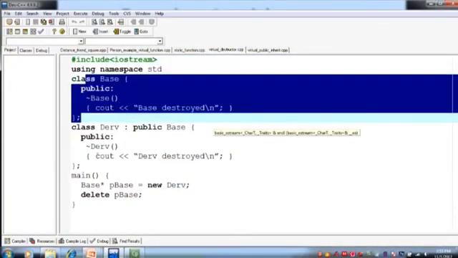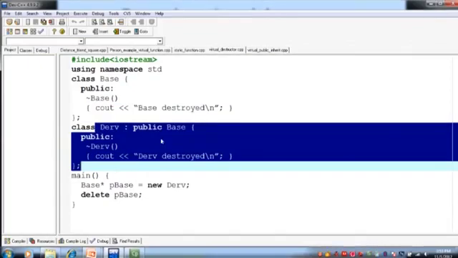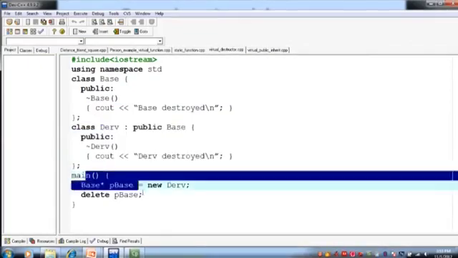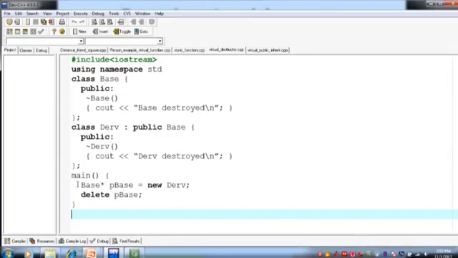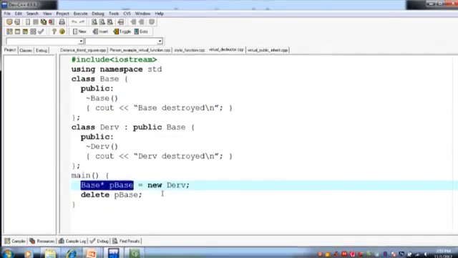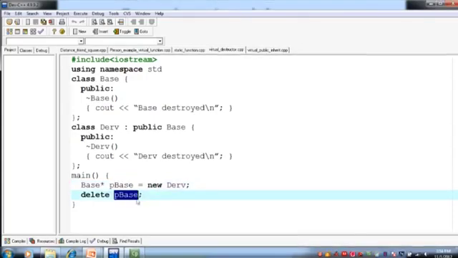So हमारे पास base class है, and then we have a drive class that is inherited publicly from the base class, and then these are the two statements in the main function. Now with this statement, it creates a pointer. It allocates 4 bytes to p base. Now this pointer points to an object of a base type. ठीक है. So हमने drive class का object बनाया, DRV class का. Now drive class का object is also considered an object of a base class, and the address is assigned to the p base, and then we execute delete p base, right?